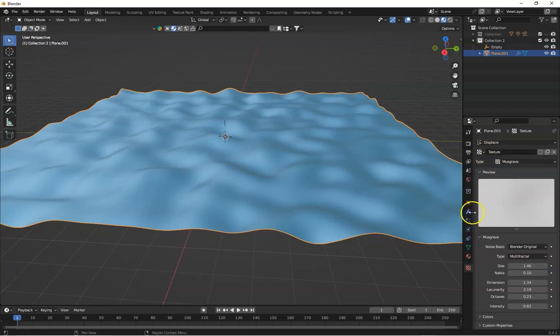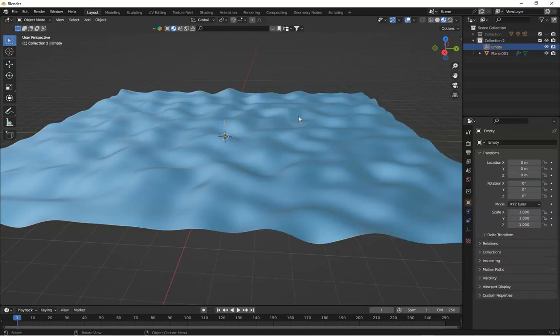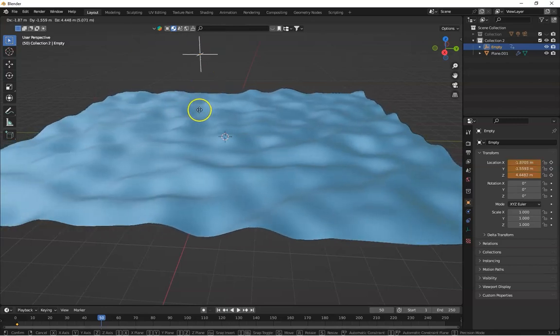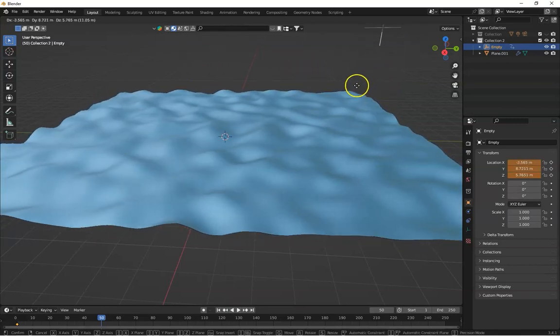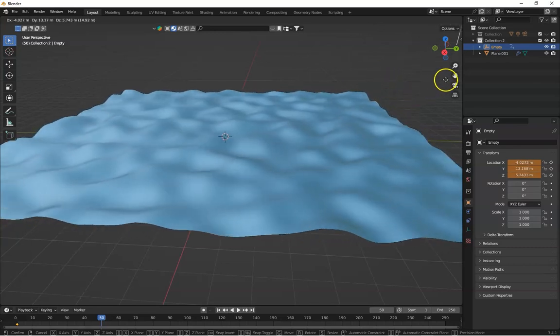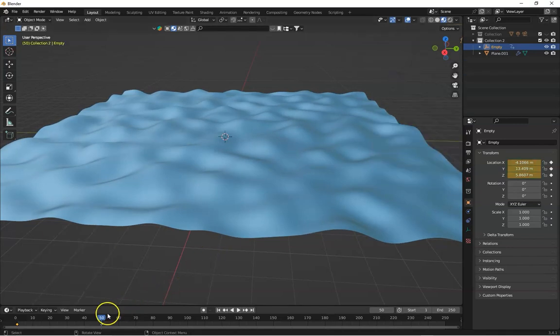Okay, let's make it on this. So go to the first frame, select this empty and add a location keyframe, and go to frame 50 and grab it on the Z-axis or X-axis. You can see if we make it here on X and Z, add location, it looks like traveling water.